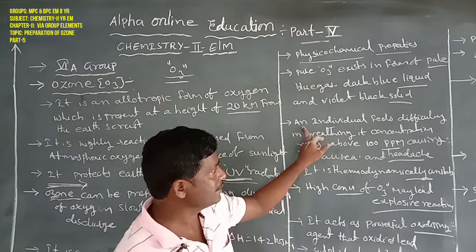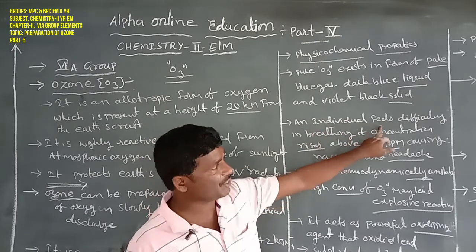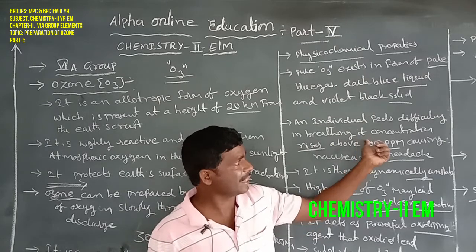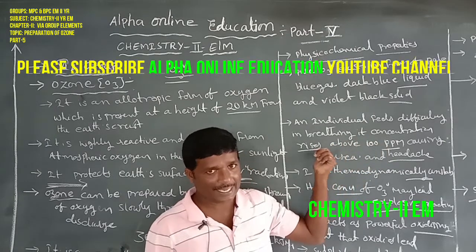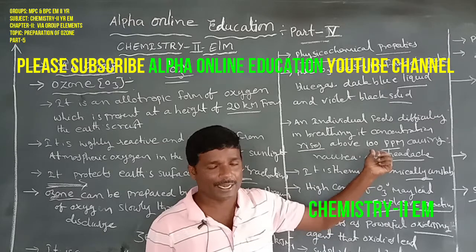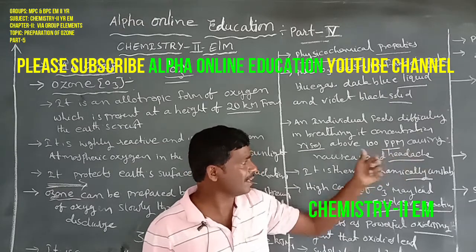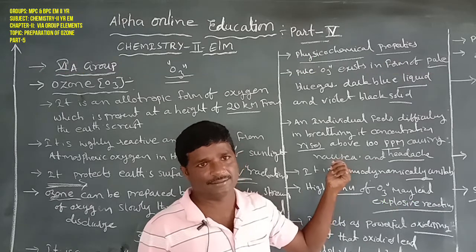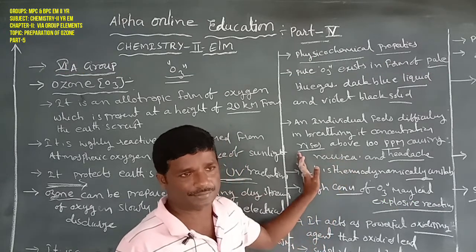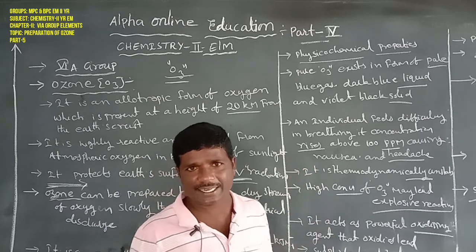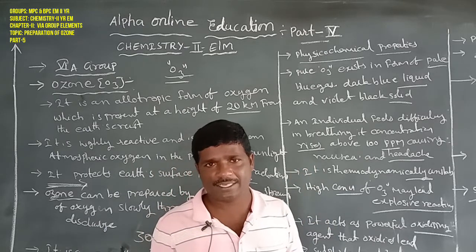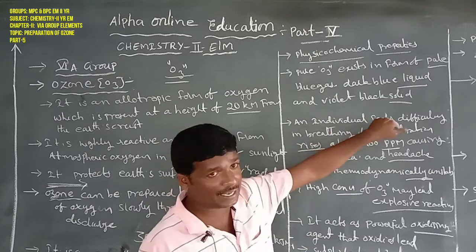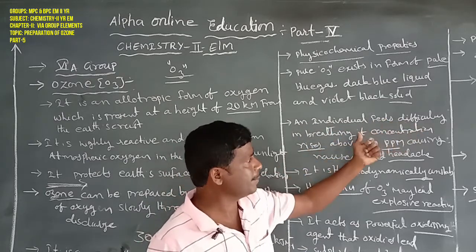Next, an individual may feel difficulty in breathing. If its concentration rises above 100 ppm, 100 parts per million, it causes headache and nausea. Lower concentrations do not cause harm, but an individual may feel difficulty in breathing.